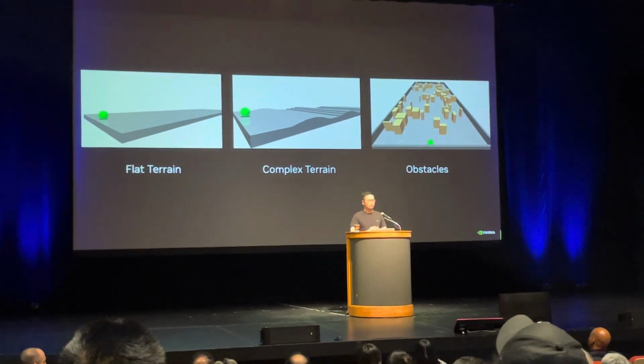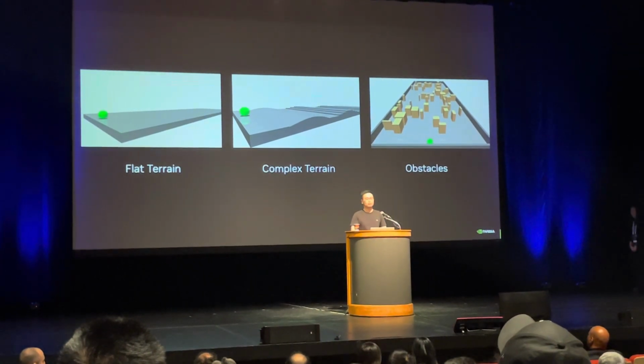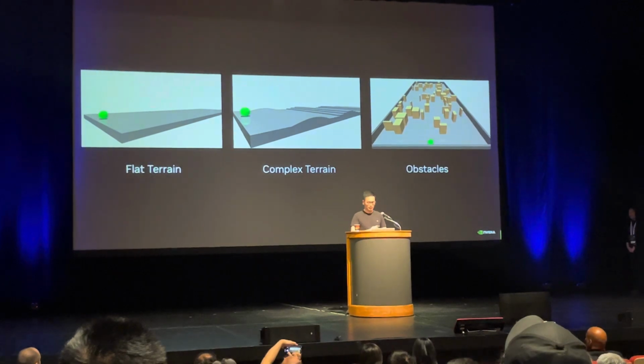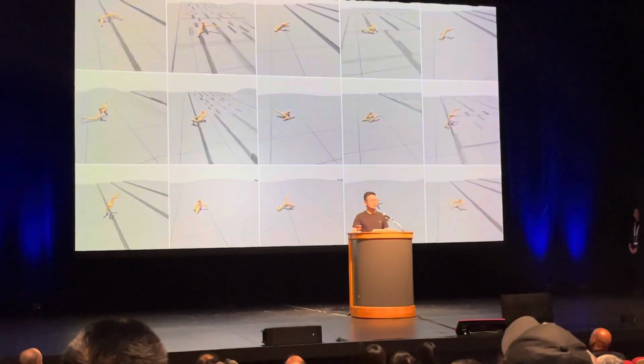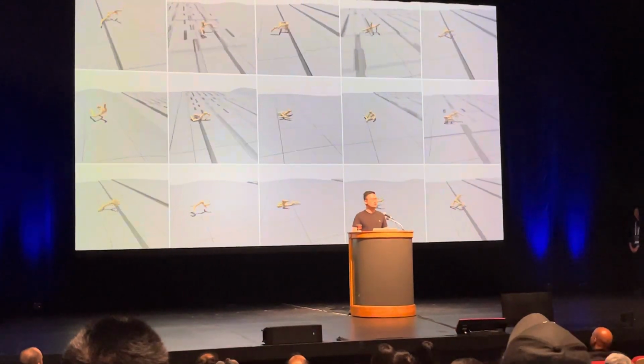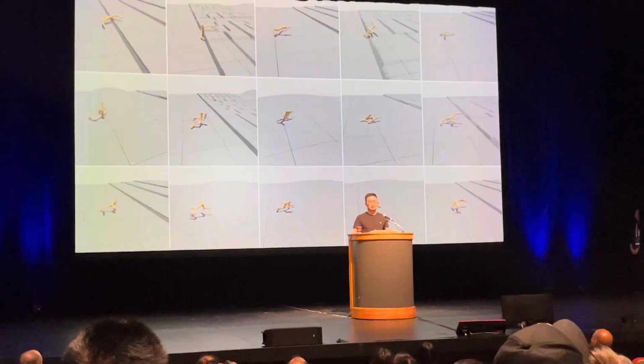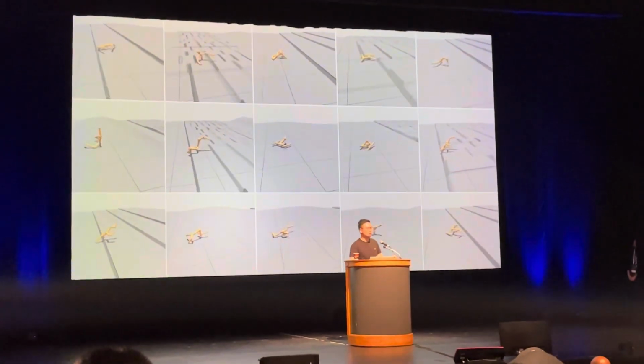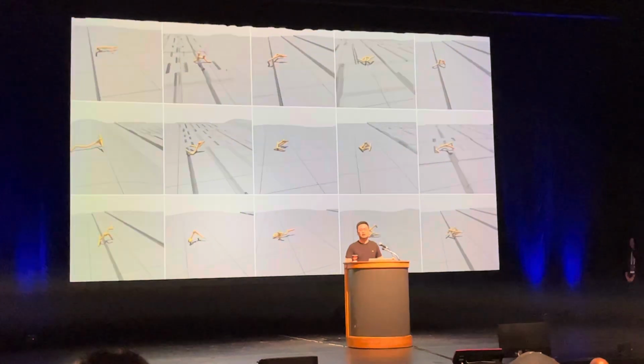So we teach the robot to walk through flat terrains, complex terrains, and also navigate obstacles. And in our experiment, we see that Metamorph can control thousands of different robot forms. And more interestingly, it's able to generalize to robot forms never seen during training.